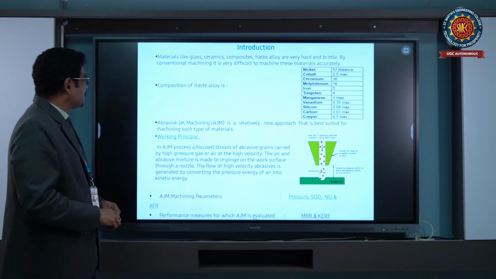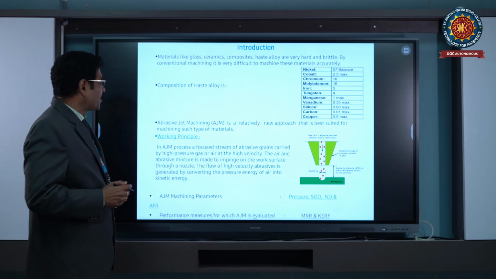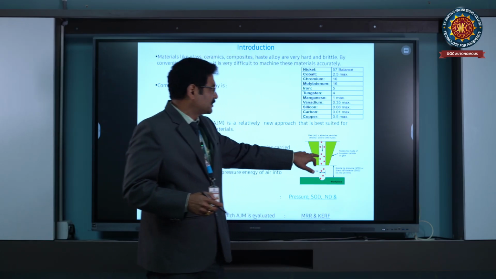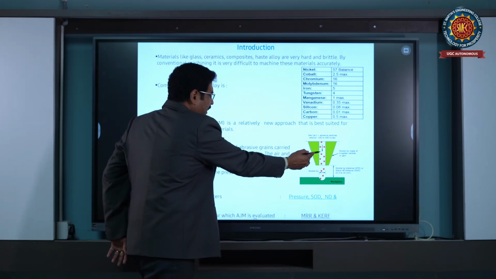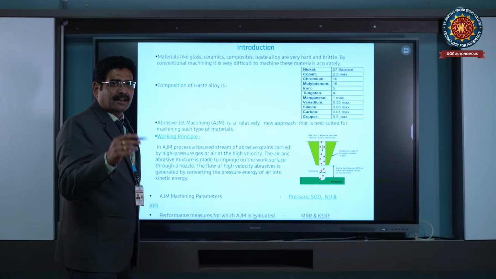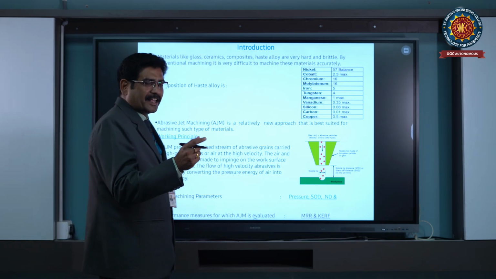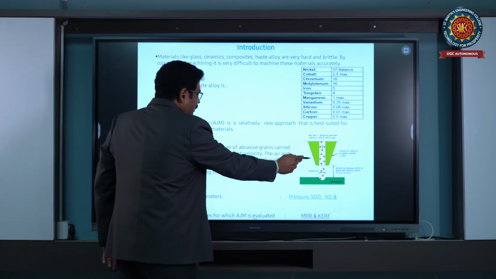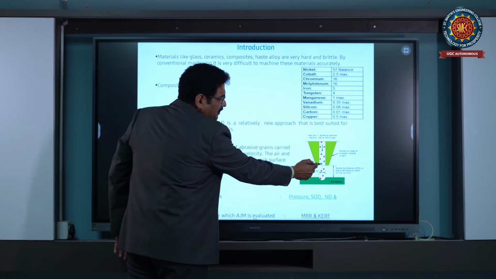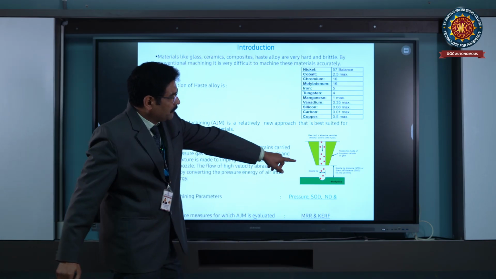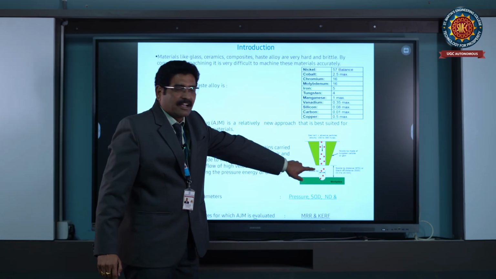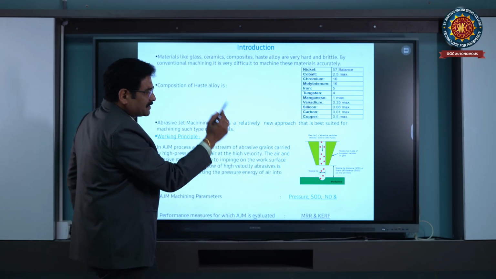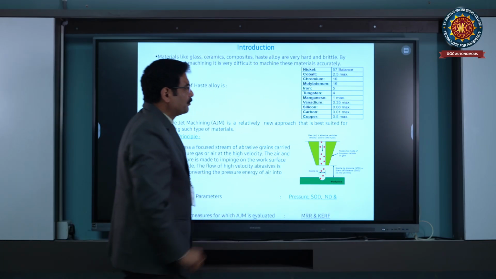Next, coming to the working principle of the abrasive jet machining process. In the AJM process, a focused stream of abrasive grains, these are all abrasive grains, carried from the high pressure compressor, gas or air, will be striking on the workpiece with very high pressure. Here, the red ones which we have marked are abrasive particles. Due to the coarseness of the abrasive particles and the high pressure of air, the metal removal takes place.